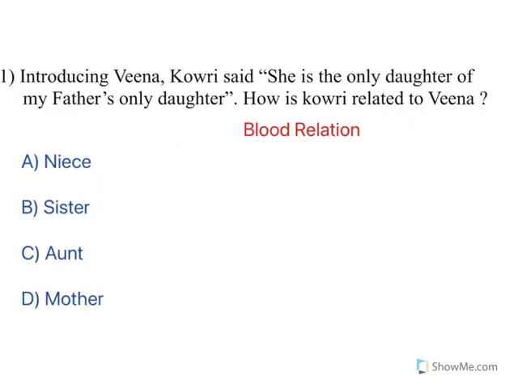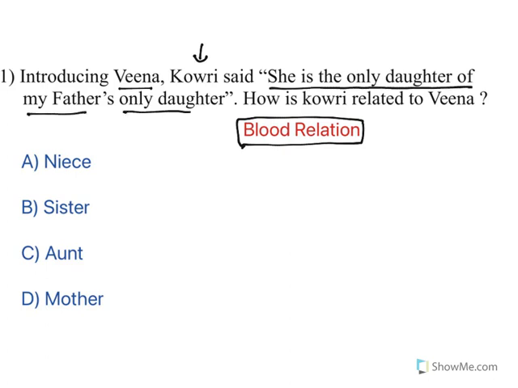Let's get into the questions. Now the first type of question is known as blood relation kind of question. Understand the question. Introducing Veena, Kauri said, "She is the only daughter of my father's only daughter. How is Kauri related to Veena?" So these kinds of questions are known as blood relation types of questions.